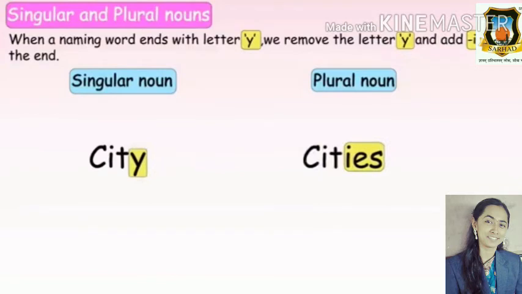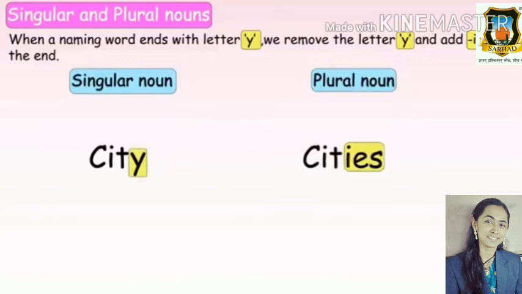One more example, city, and we have removed the y for making plural noun and added ies. So cities. When a naming word ends with letter y, we remove the letter y and add ies to the plural noun. So city will become cities in plural noun.